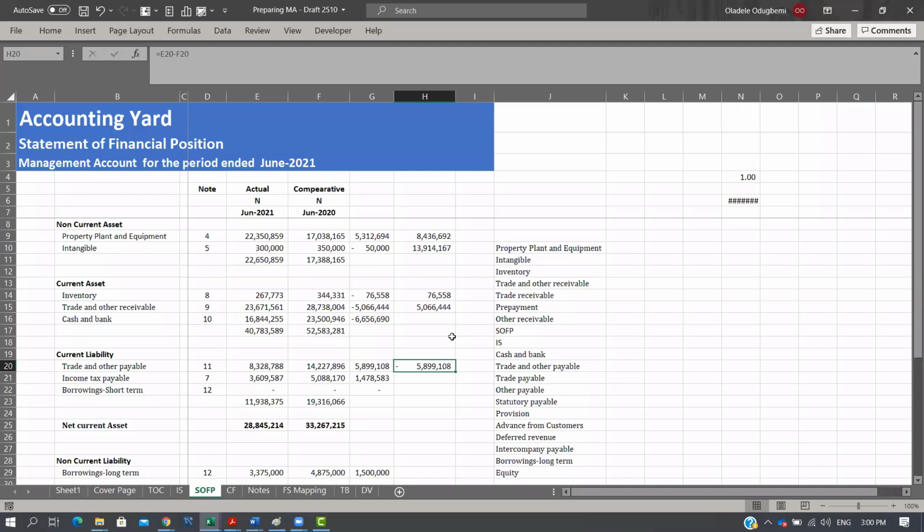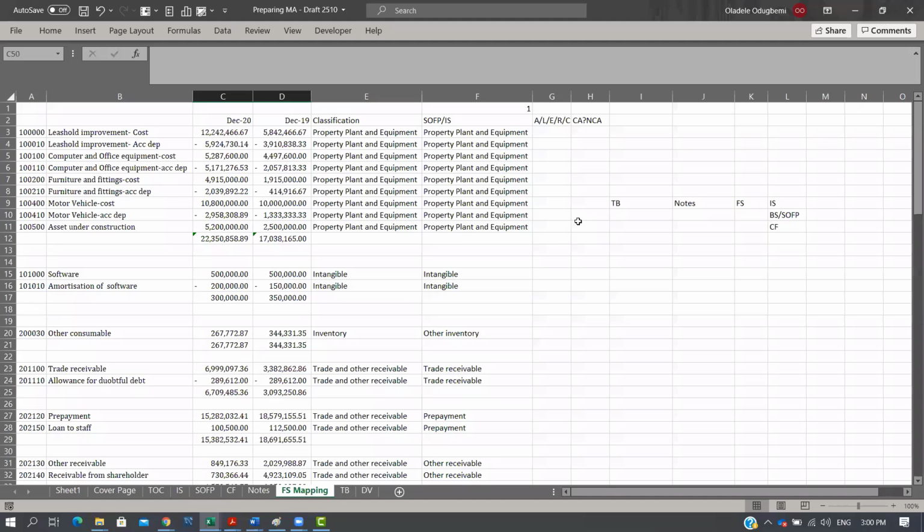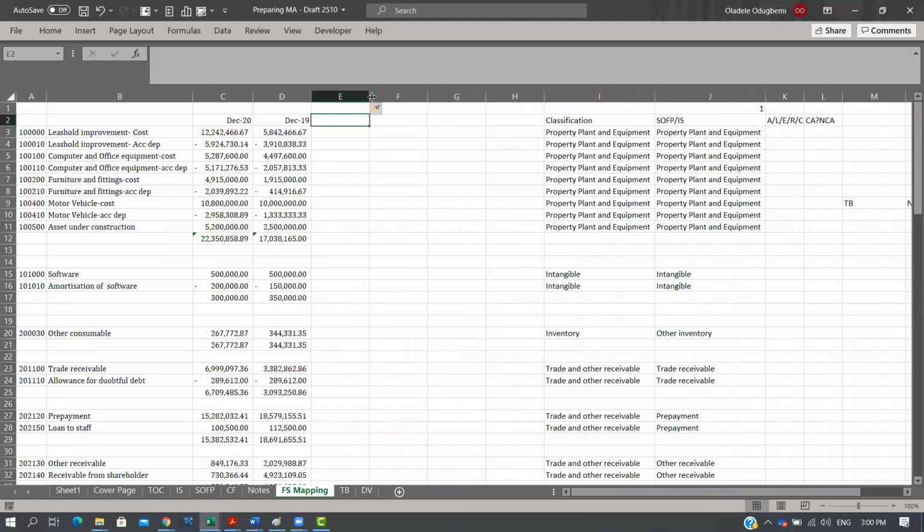My question is, we have some software, especially the software we are using, where we have debit and credit separately in the trial balance. Like this example we are working with, it looks like SAP, in which the credit side is used as a negative. But in some software we have debit and credit separate. How can we go about it, or like this one where we have one column for both debit and credit?